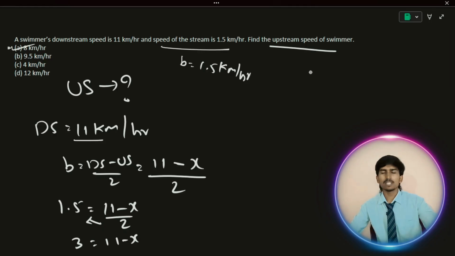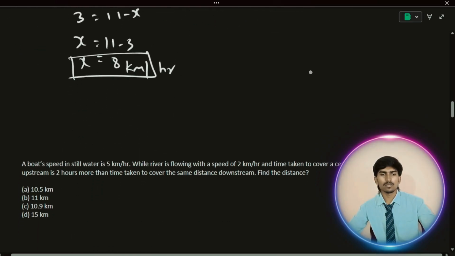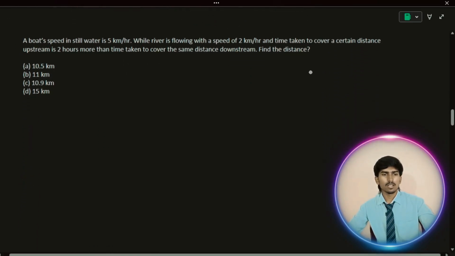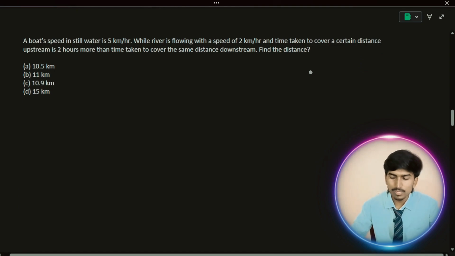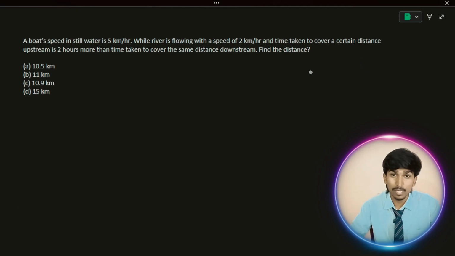You just want to apply the formula. You will directly write down the given data and apply the formula. You will directly get the answer. Okay, and we are going to solve one of the final problems, which is very important for you to understand this concept clearly.